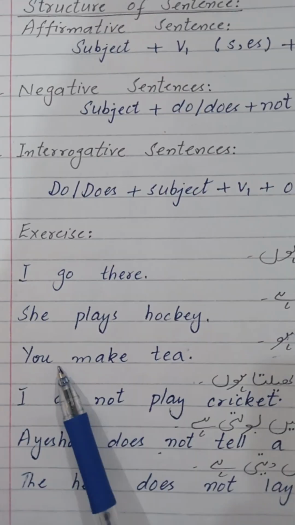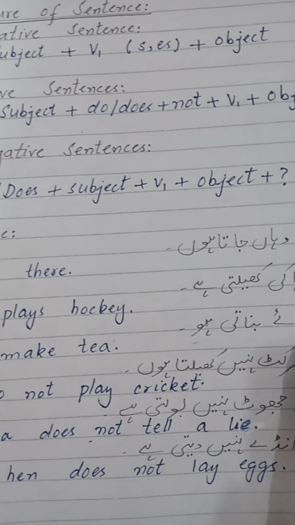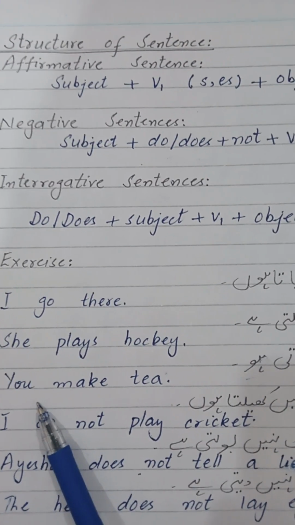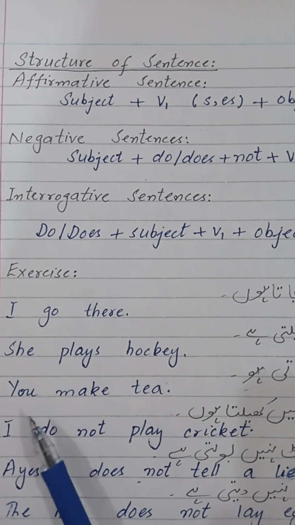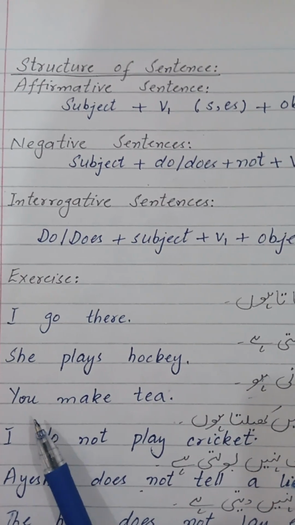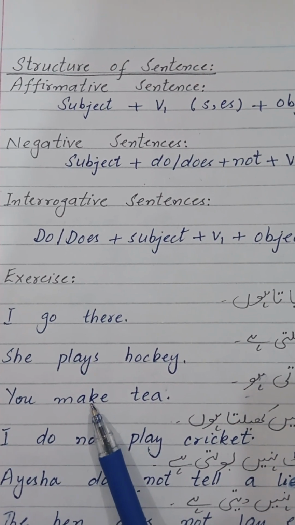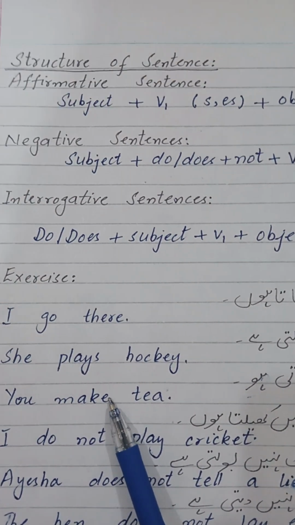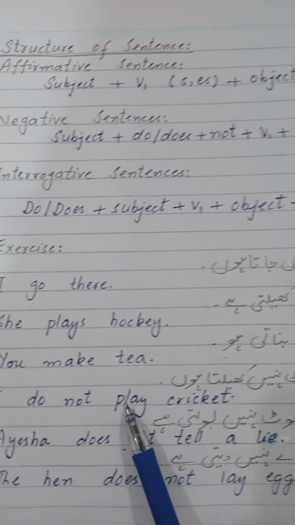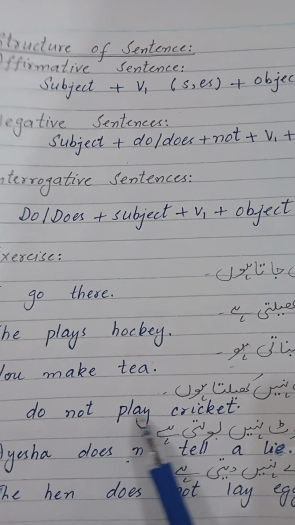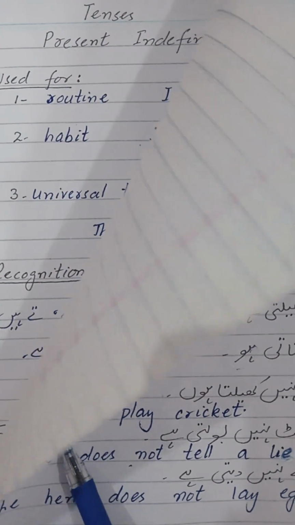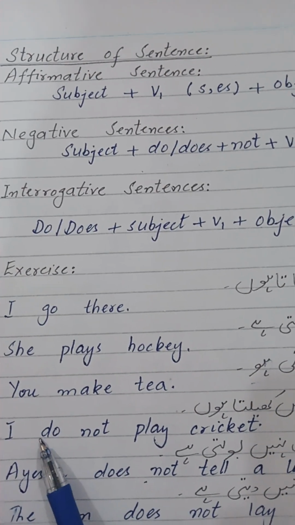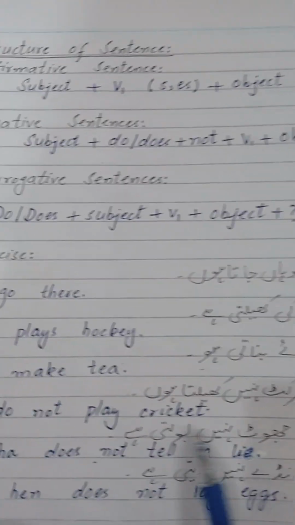तुम चाय बनाती हो. You make tea. Now here तुम, you can be singular or plural, but in grammar we always use a plural verb with you, so we do not add any s or es with make. Next comes मैं क्रिकेट नहीं खेलता हूँ. I do not play cricket. This is a negative sentence. To make it negative, we use the first form of verb with do and add not with that.